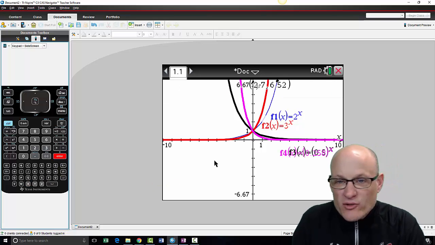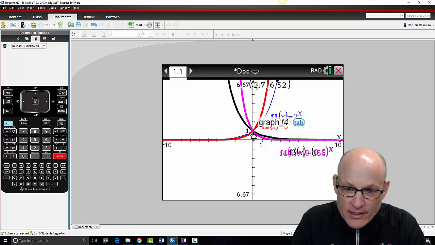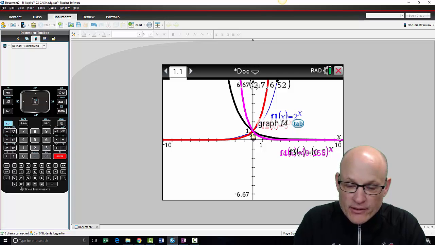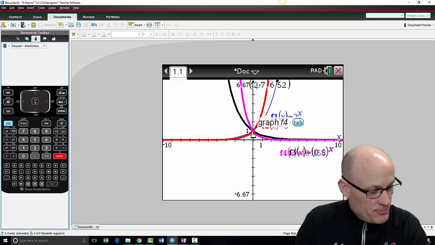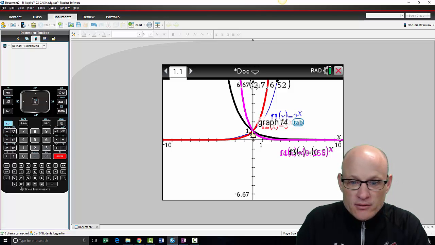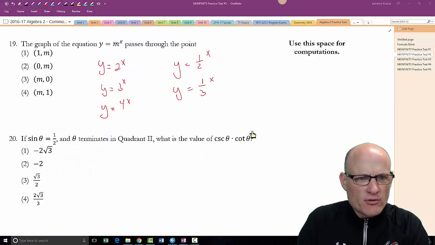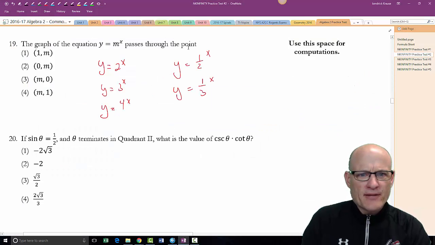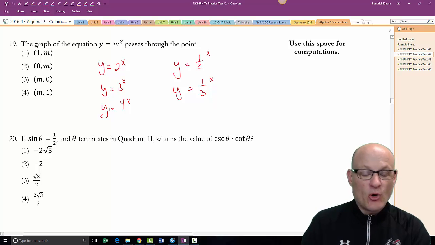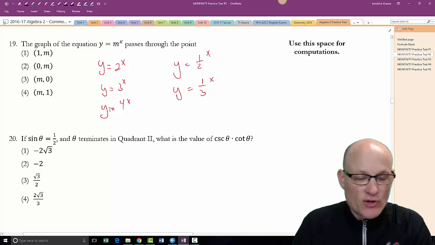Where do they all go through? What is the one point they're all going through? That thing right there. Well, what is that point? Well, that point is 0, m. Wait, hold on a second. The graph passes through the point 0, 1, but 0, 1 is not one of my answers. 0, 1 would be a point they all pass through, but I thought this was an easier question.